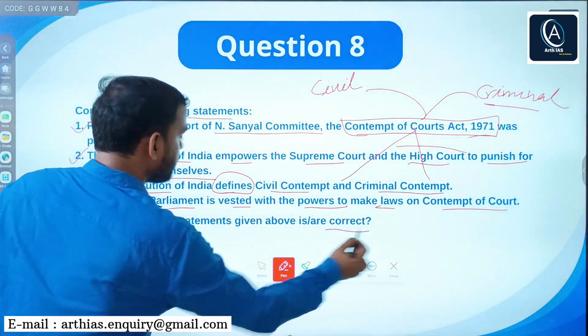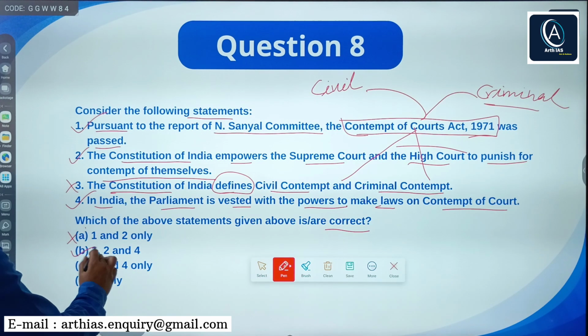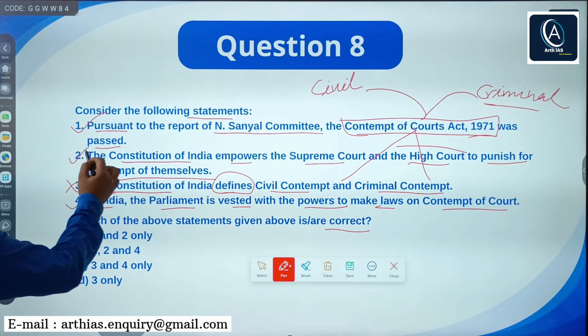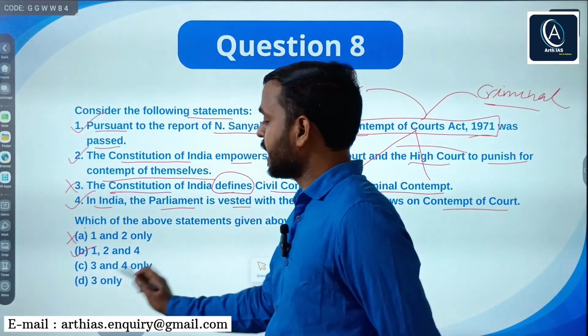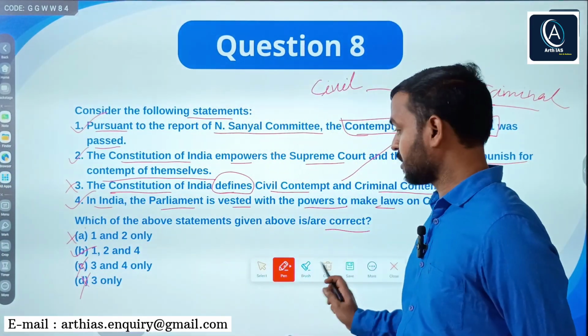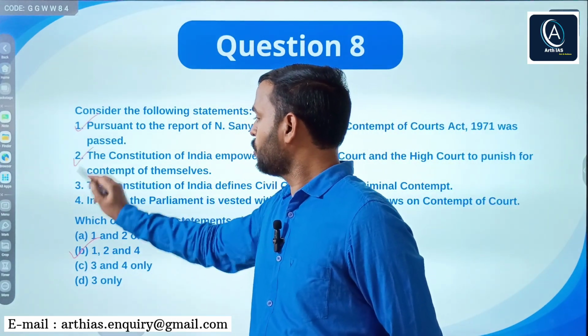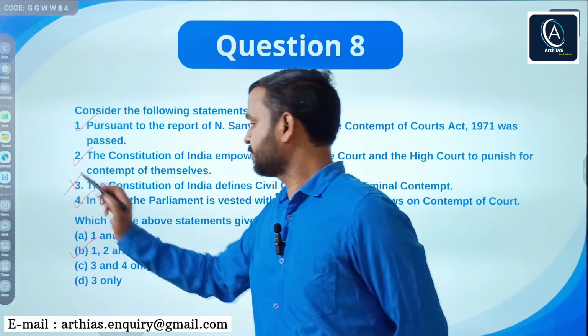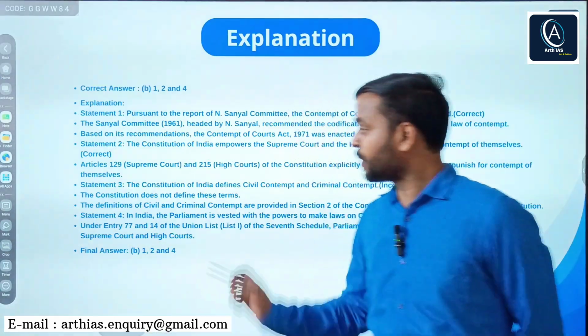Now, correct answer. A says 1 and 2, no. B says 1, 2 and 4. So you can clearly see statement 1, 2 and 4 are correct. So B is the right answer. No need to go for C or D. B is the right answer. Right? Statement 1, 2 and 4 are correct. Here is the explanation. You can read.